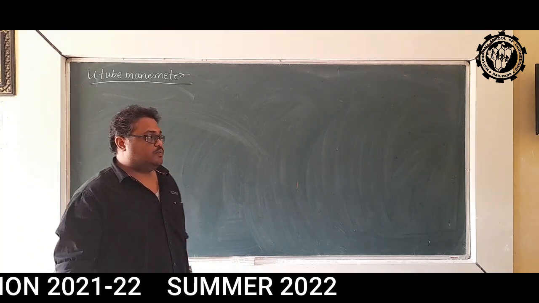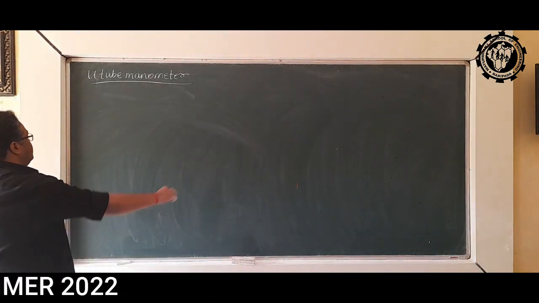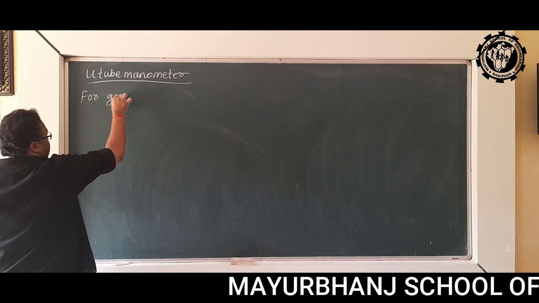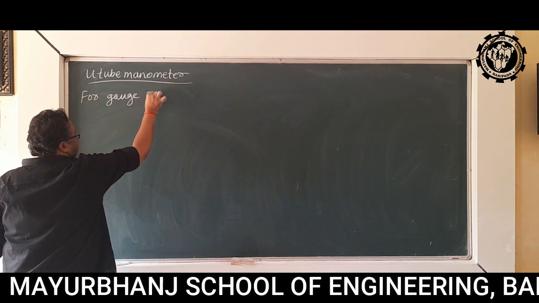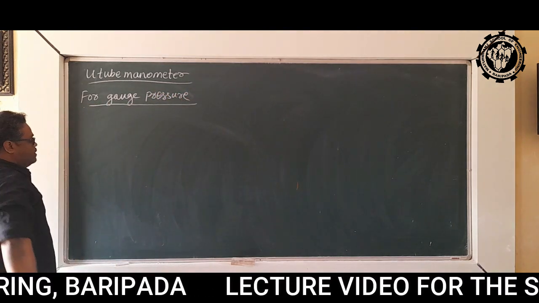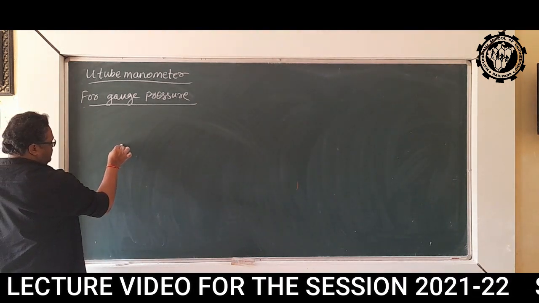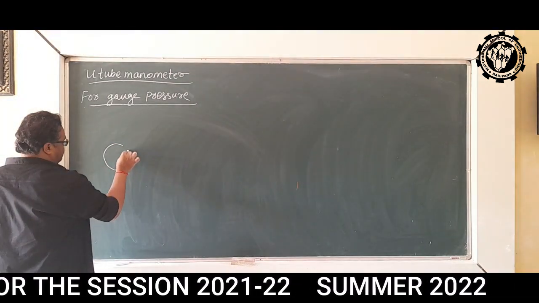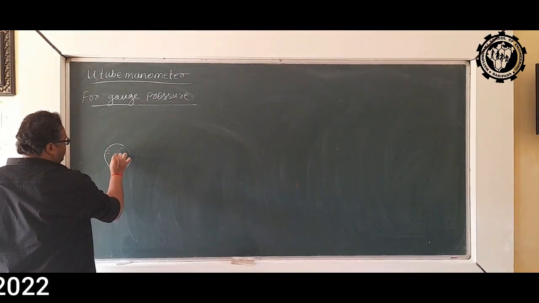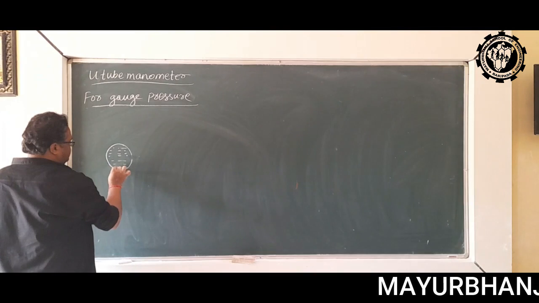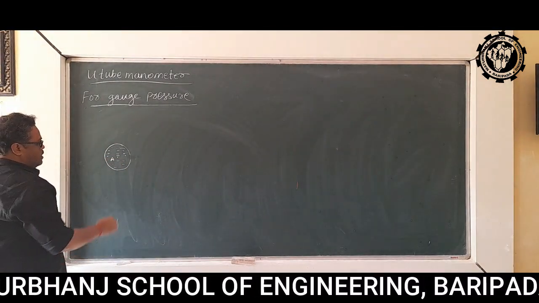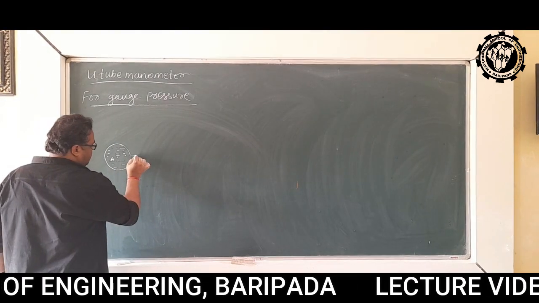In case of a U-tube manometer, let us calculate for gauge pressure. Let's say this is one pipe where fluid of density rho is flowing, and we have to measure the pressure at this point A. First of all, we will join a U-tube manometer here.